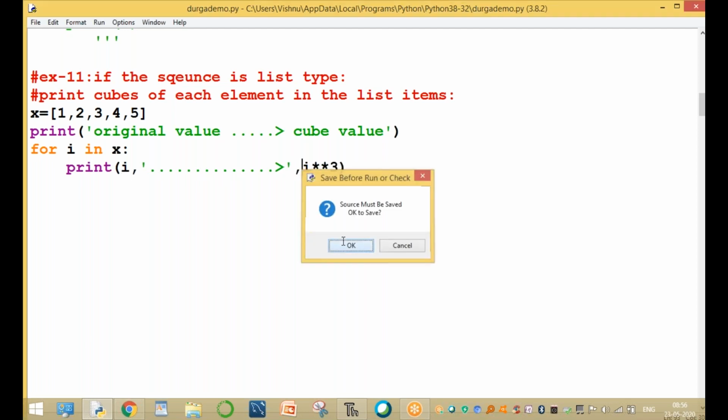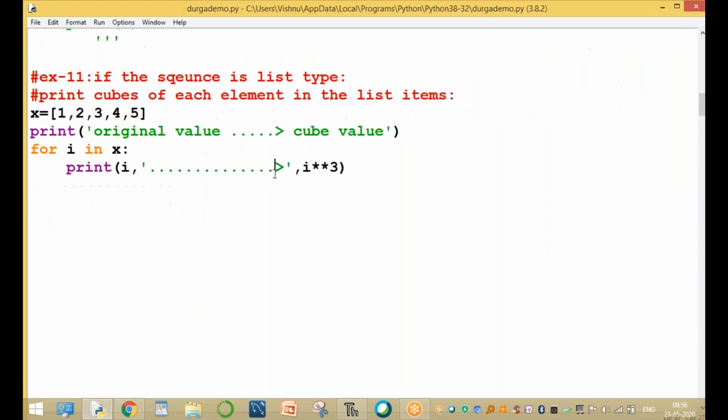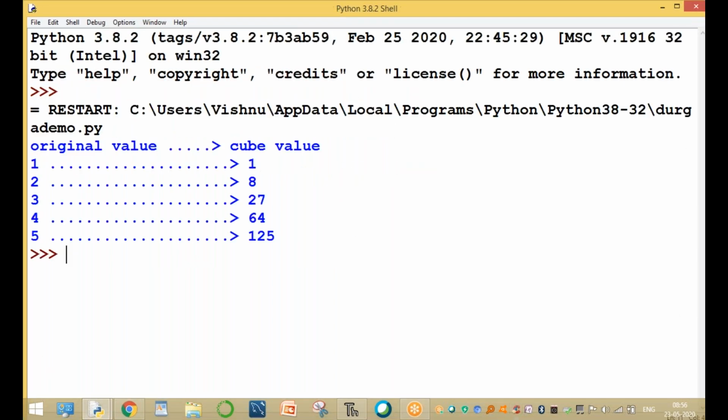Run this command. This is the original value and this is the cube value. Original value 1, the cube is 1. Original value 2, the cube is 8, 3 and 27. Again, this is a small change with a different output: original value and cube value. Guys, clear up to here? Original value 1, cube value 1. Original value 2, cube value 8, 3, original value 5, and 125.